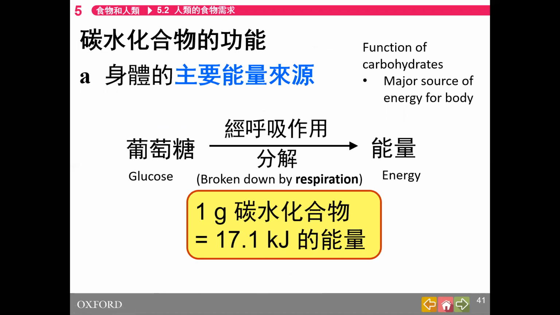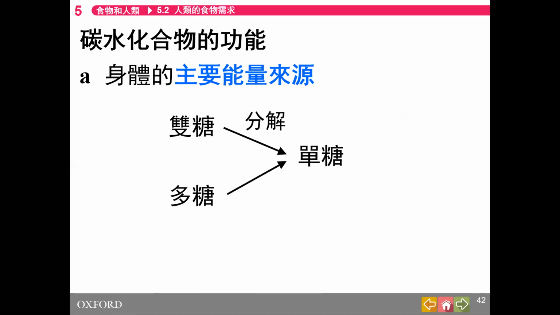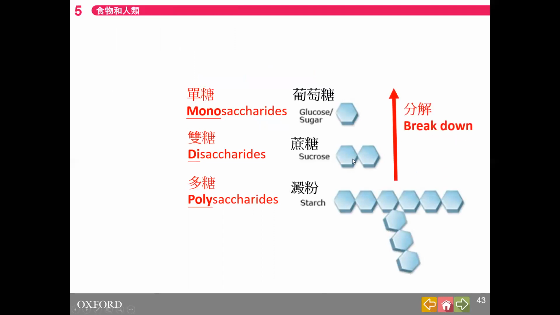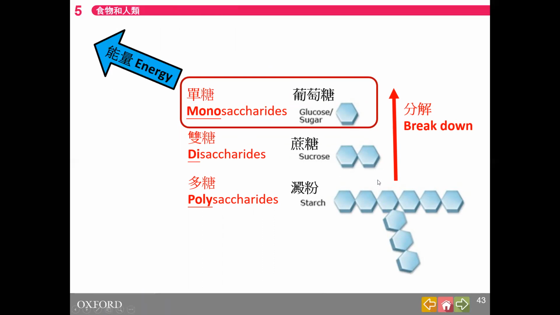For example, they provide a major source of energy for our body. Glucose is broken down. Like you see, we break down the polysaccharide. 我哋將多糖、雙糖拆開佢。We break down polysaccharide, disaccharide to form monosaccharide. What is the monosaccharide for? 葡萄糖有咩用咧？單糖有咩用咧？They give energy by respiration.